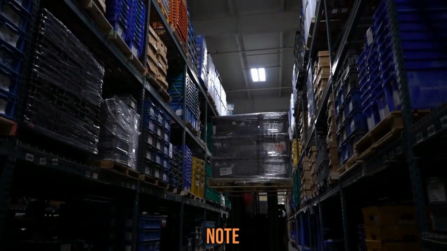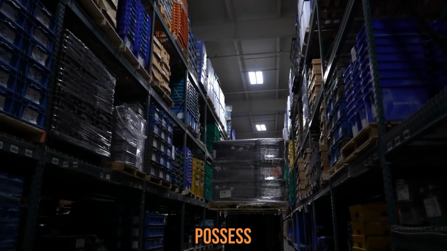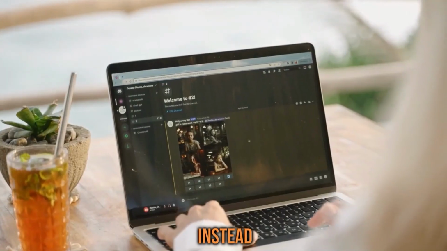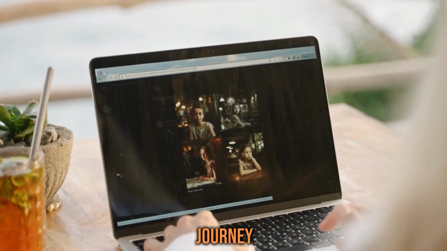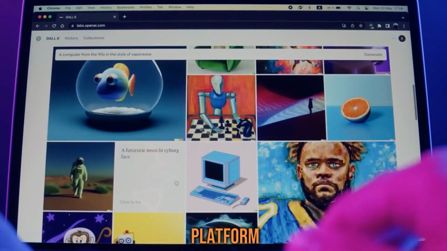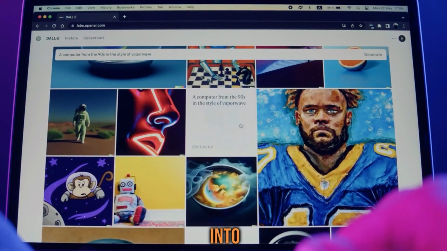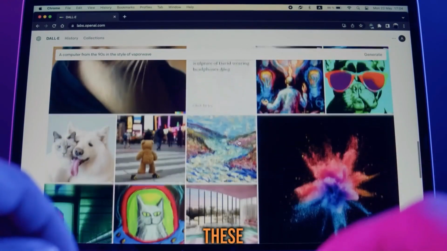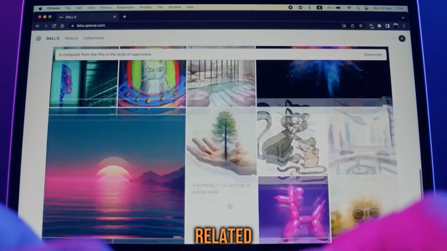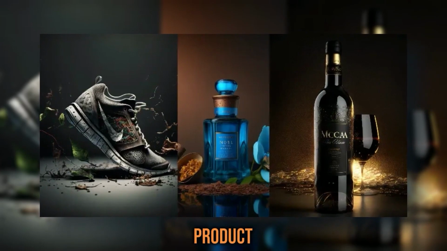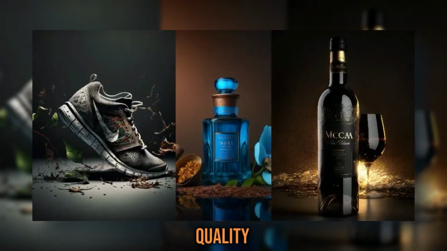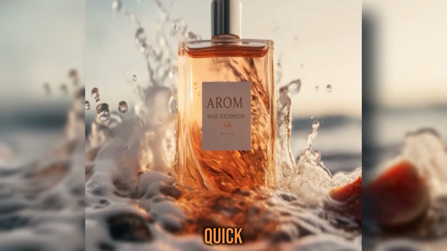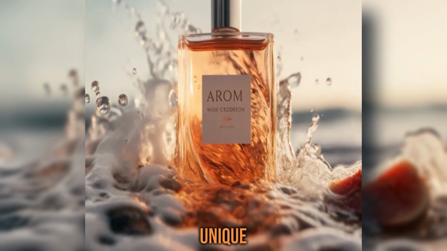It's important to note that you don't need to physically possess these products, manage inventory, or engage in dropshipping. Instead, you can utilize tools like Midjourney, an AI-powered platform that transforms text prompts into images, or the equally free alternative Blue Willow. Join one of these platforms and enter a product-related prompt. Once an image of the product is generated, you'll have a high-quality, realistic depiction that you can work with. This process is quick and yields copyright-free, unique content.